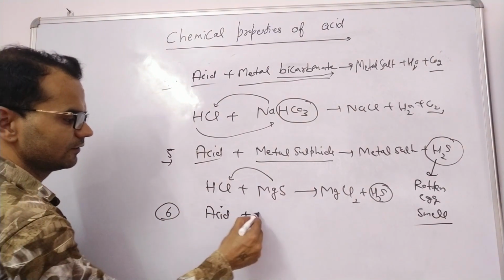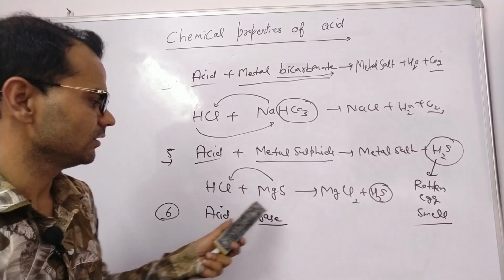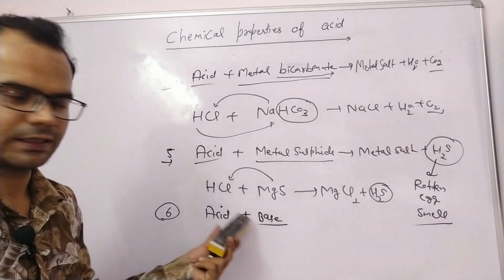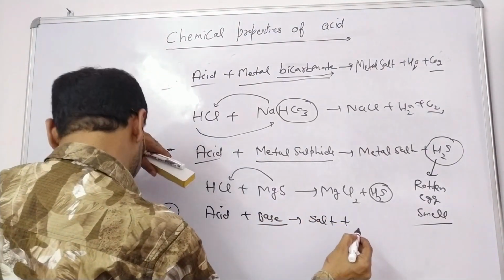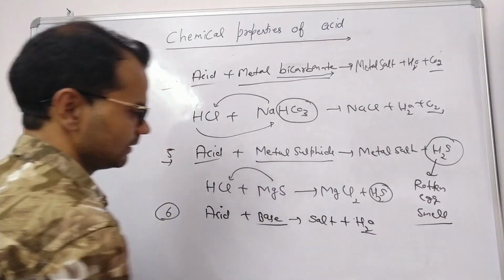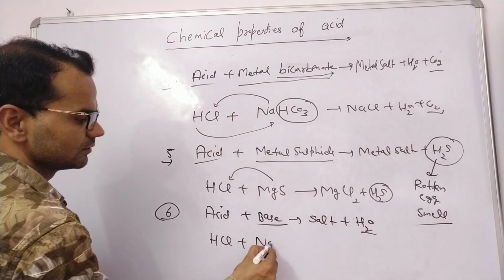Sixth property, acid reacts with base. In the first lecture we also saw the neutralization reaction. So again it is a neutralization reaction. Acid reacts with base to give salt plus water. Let's see an example. Acid HCl, base NaOH.